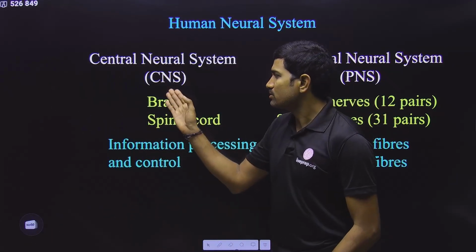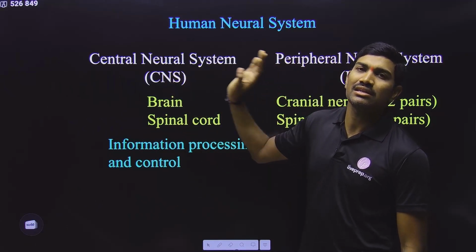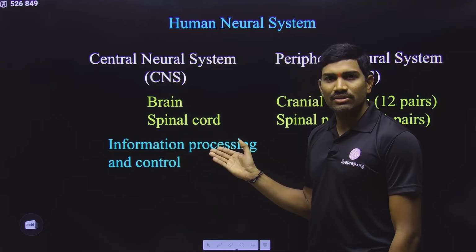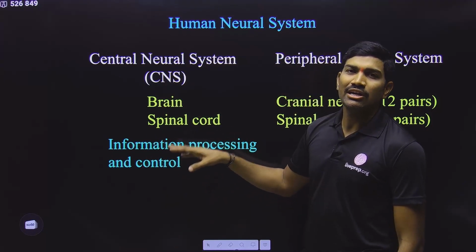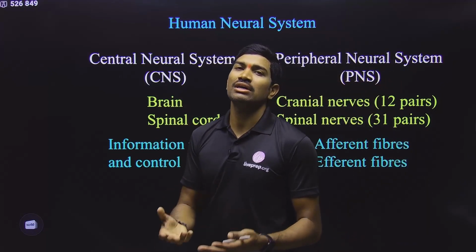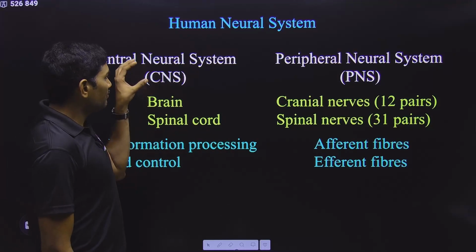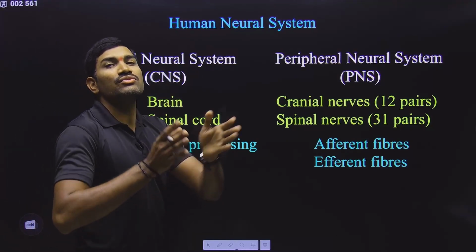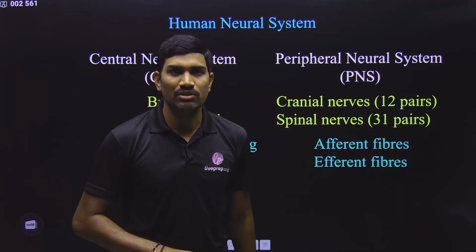So what are the components of the central neural system? Brain and spinal cord are considered as central neural system. And what is the function of the central neural system? Its function is to process the information and control the various activities of the body. And from this central neural system, that means from the brain and spinal cord, many nerves will arise, and they are going to various parts of the body.